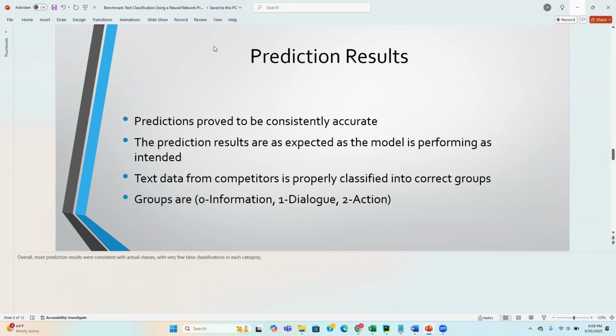As we start to wrap up our presentation, we can see through our results that predictions were consistently accurate and they were as expected, as this was the intention of creating the model in the first place. We can see that text data from competitors is properly classified into correct groups of information, dialogue, and action. In order to create these predictions, we're using the digits of 0 regarding information, 1 correlates with dialogue, and 2 is for action.